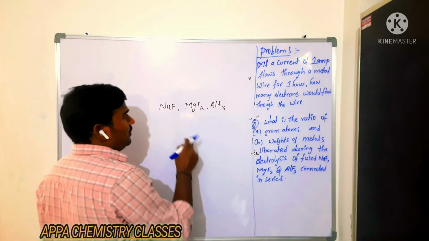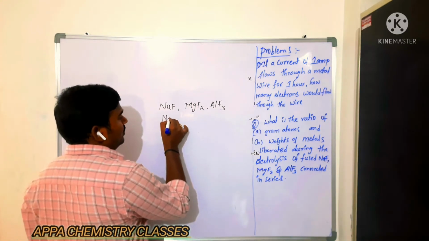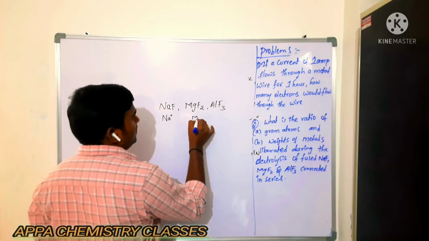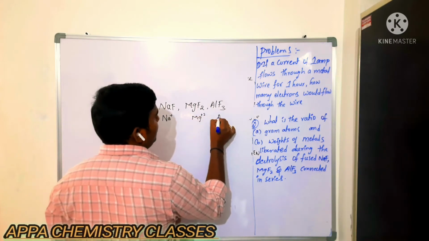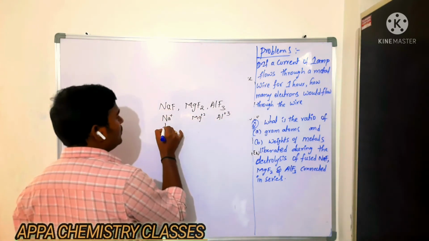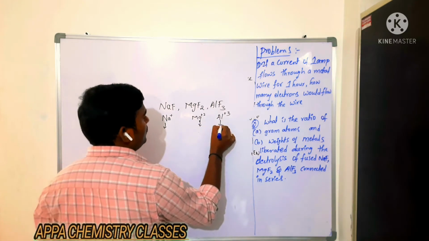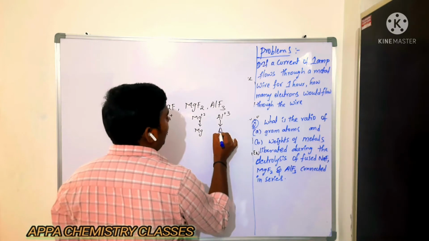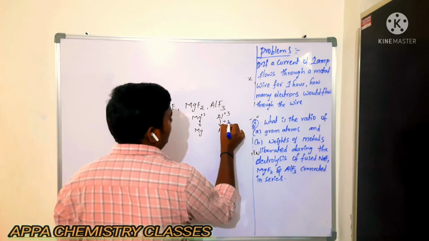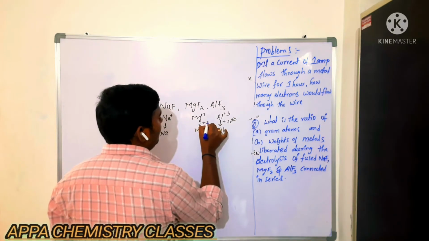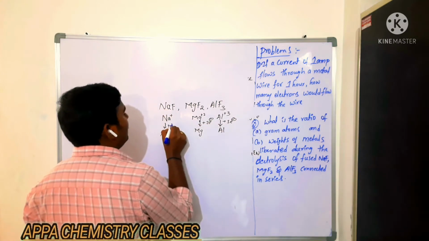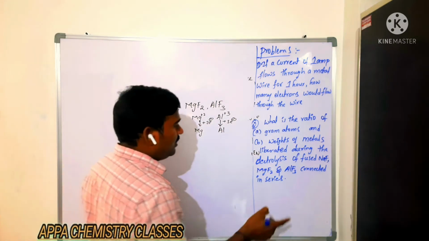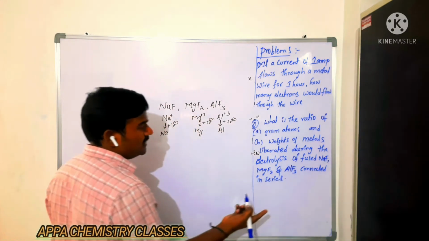When they are doing the fused electrolysis, we are getting Na plus ions, Mg 2 plus ions and Al 3 plus ions. These are reduced to sodium metal, magnesium metal and aluminium metal by gain of 1 electron, 2 electrons and 3 electrons.